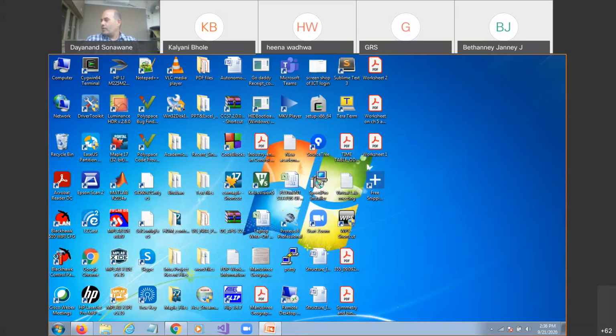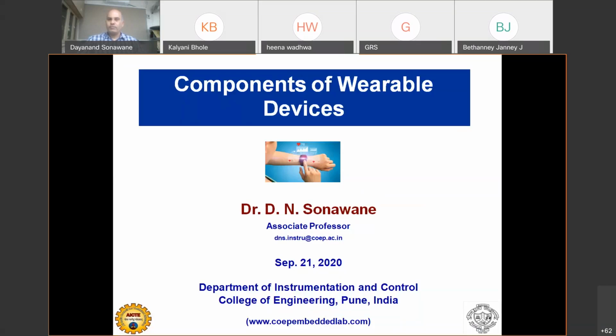So, yeah, this session is on components of wearable devices. A lot of wearable devices we already know, we are already using, we have already experienced. But the question is, what are the major components? What are the common components?